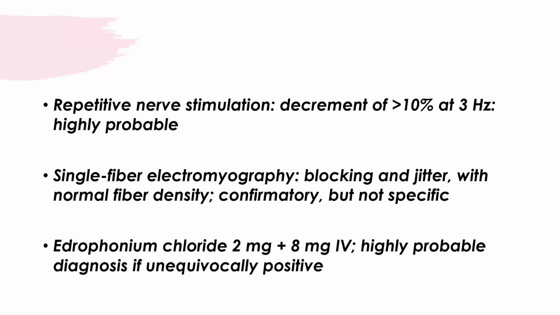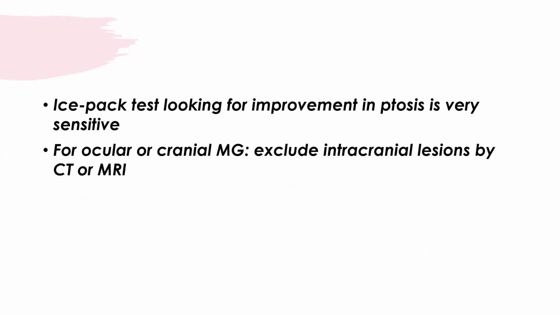Then the next test is repetitive nerve stimulation, which shows a decremental response of more than 10% at 3 hertz. Then single fiber electromyography, which is confirmatory but not specific, and we can go for the edrophonium chloride test. The next test that we can use is ice pack testing, which means if we apply an ice pack, then there will be improvement in the ptosis, and it is a very sensitive test.